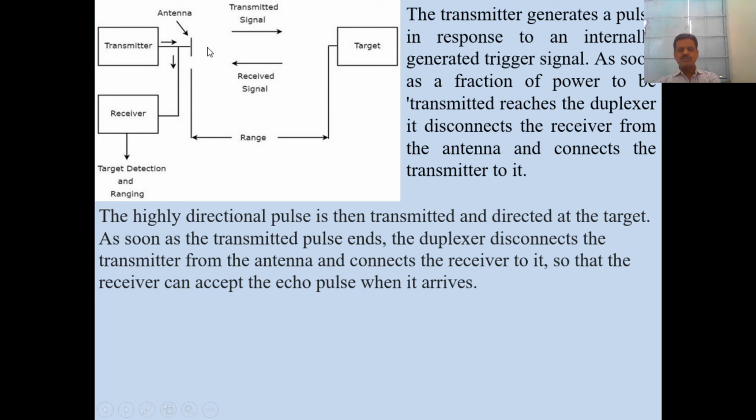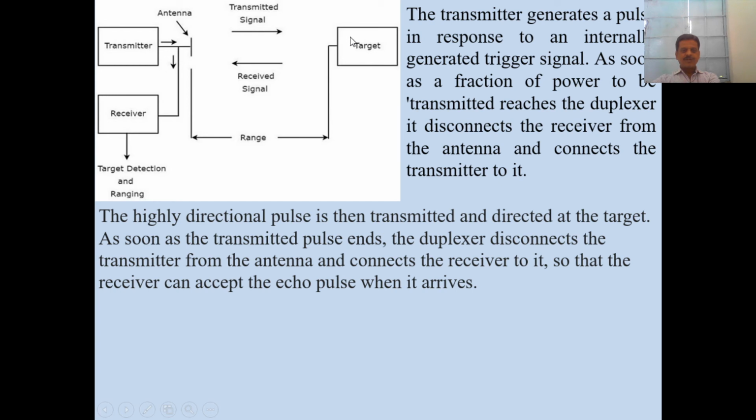This antenna works for both transmission and reception, and therefore it is known as the duplexer.